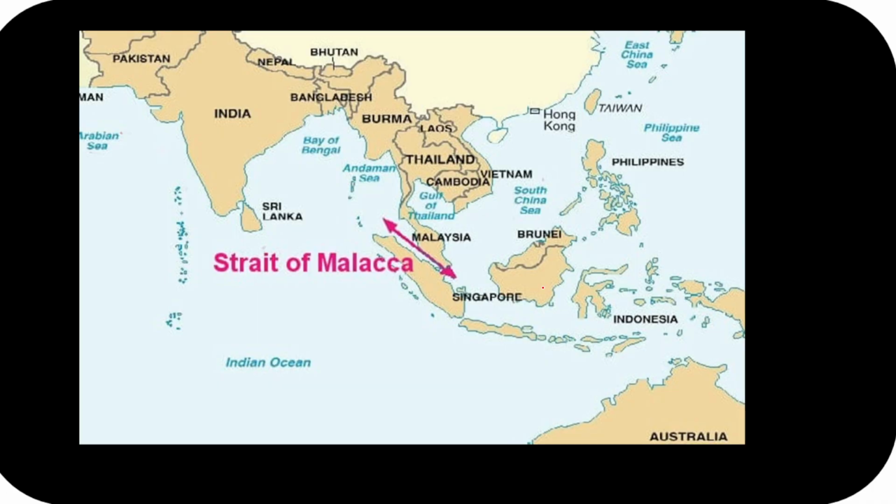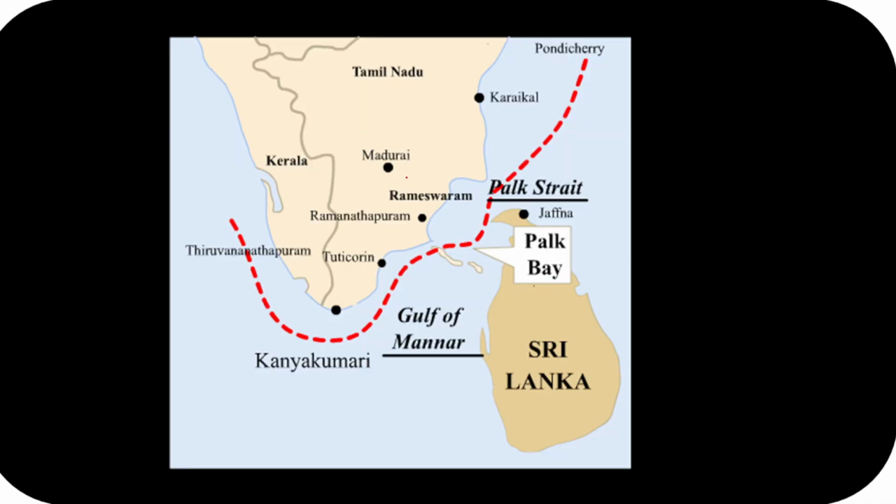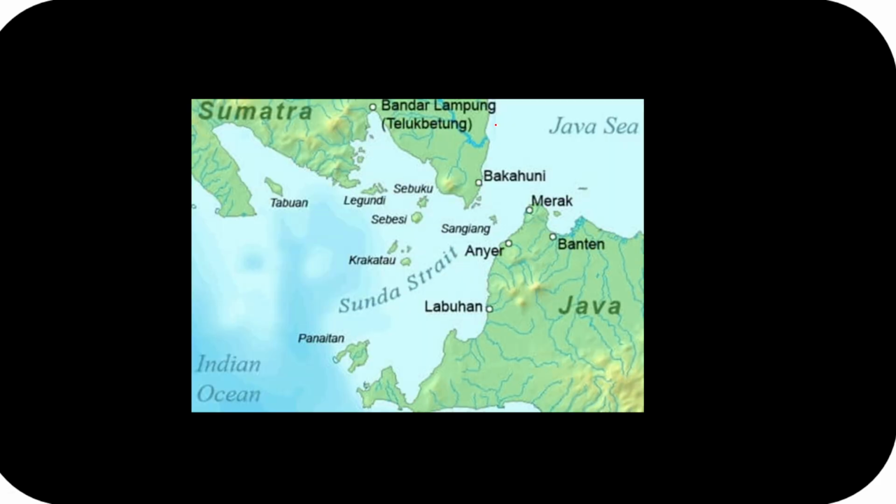Guys, let's look at the straits now. So when we are looking at the straits, first let us understand what a strait is. Okay, guys, can you see this one? You can see a thin channel, a kind of waterway is there, and a narrow passage of water. Even you can look at this one, guys. If you are looking at the screen, you can see this, the thin channel of waterways and narrow passage of water. And we will see it is somehow connecting the two seas or the two other large areas of water.